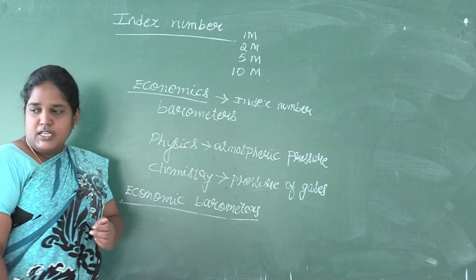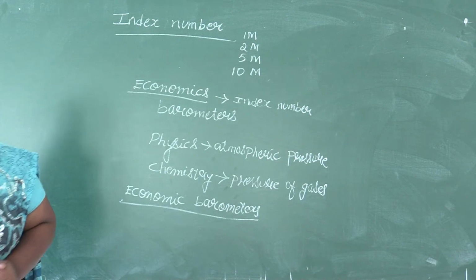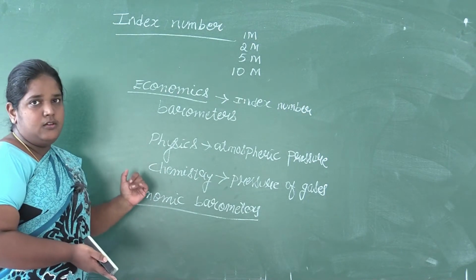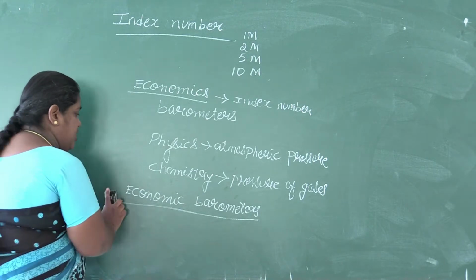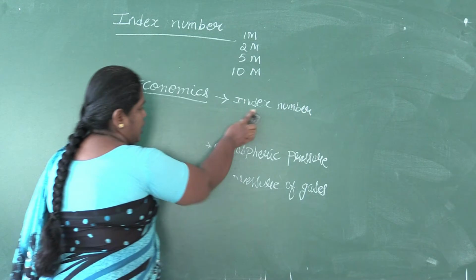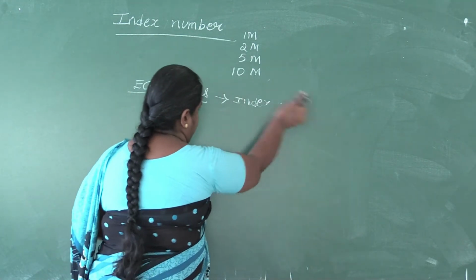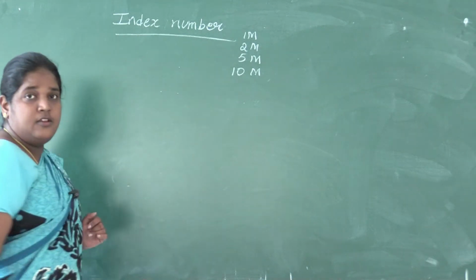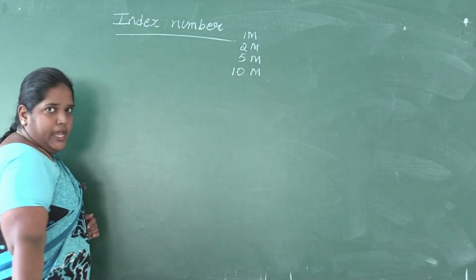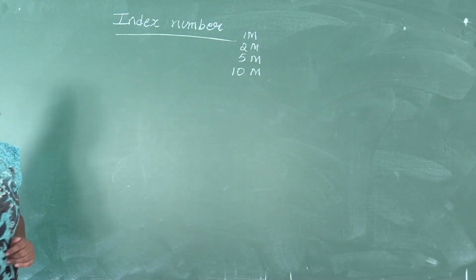In economics, index numbers are used to study the changes occurring in the economic field and even in the business field. It is not only the economic, even the business field. So I hope you have got why index numbers are known as economic barometers.